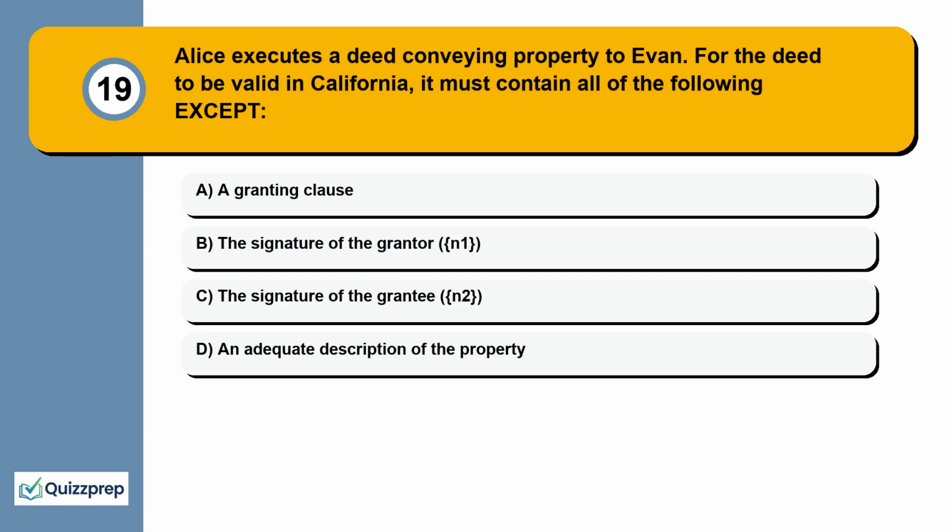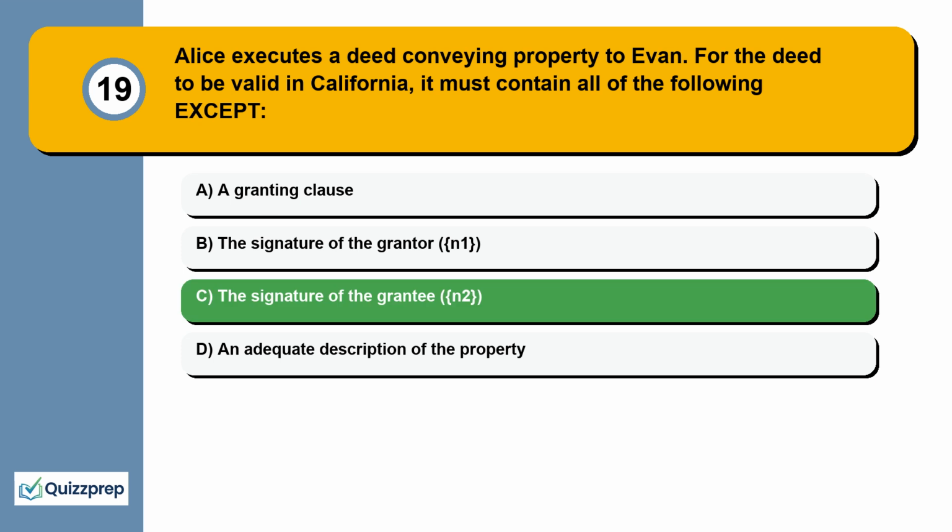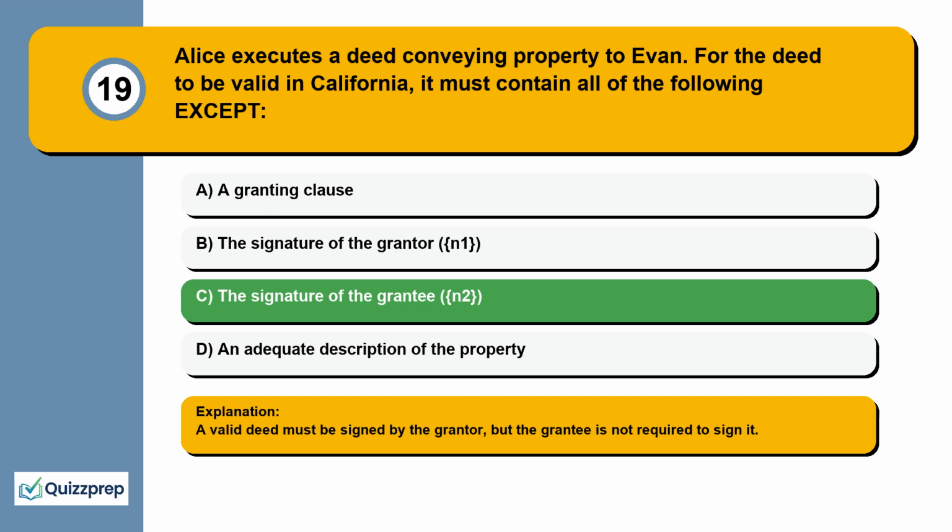Question 19. Alice executes a deed conveying property to Evan. For the deed to be valid in California, it must contain all of the following except a granting clause, the signature of the grantor, the signature of the grantee, an adequate description of the property. A valid deed must be signed by the grantor, but the grantee is not required to sign it.